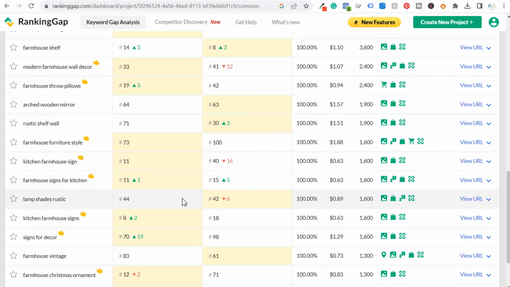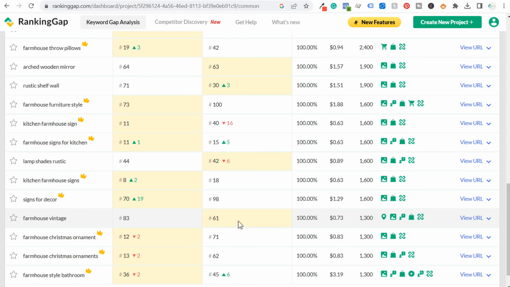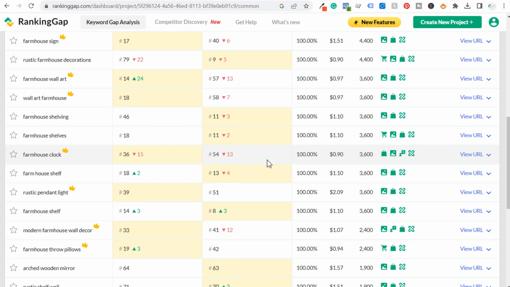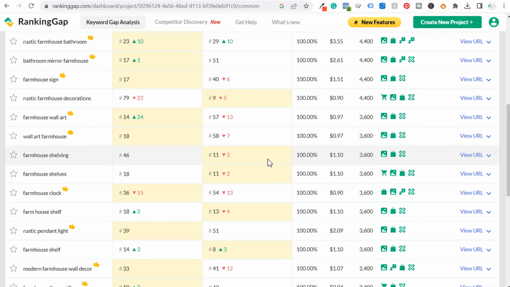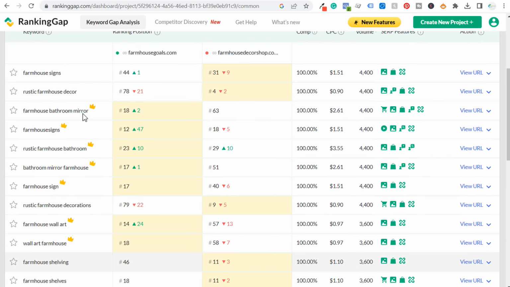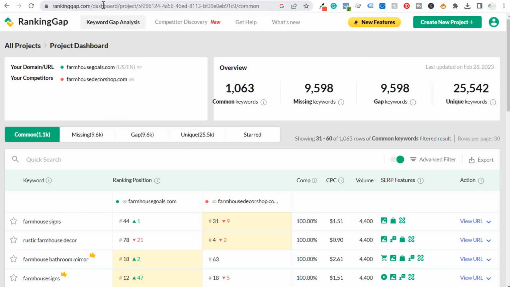Now, what I like to do is try to find areas where they're ranking very high for a keyword and I'm not ranking high for that keyword at all. There's not too many right here in this case. There were some on the first page, but you're going to find things like rustic farmhouse decorations. They have the number 9 spot here, 4,400 average monthly searches. I'm number 79. So I really need to improve my optimization for this specific keyword. So you can get some really good ideas here just using this rankinggap.com tool.